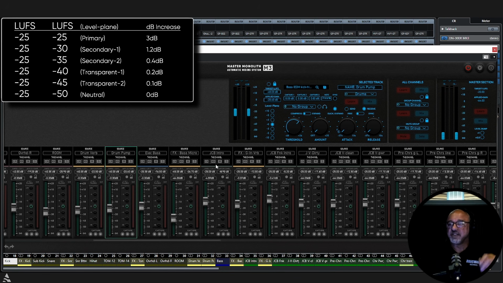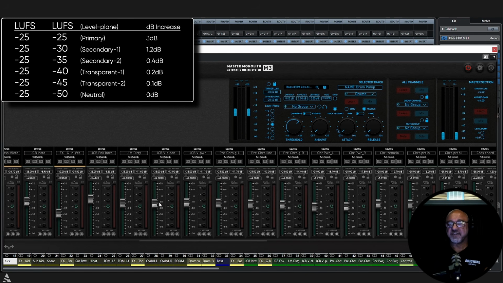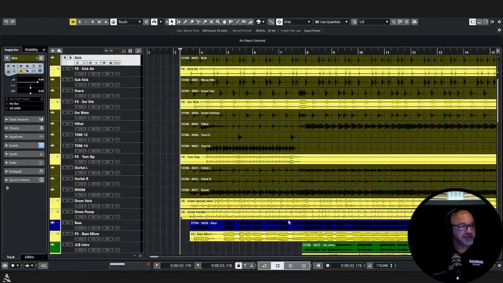All right, so our guitars, all of our main guitars here are minus 25. Here's a guitar verb for this one. Again, transparent 1. Transparent 1 will work great for everybody. There you go. All right, so here we go. Let's look at our track over here. Move the paper out of the way.